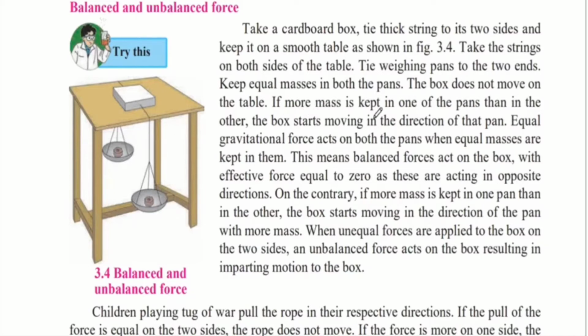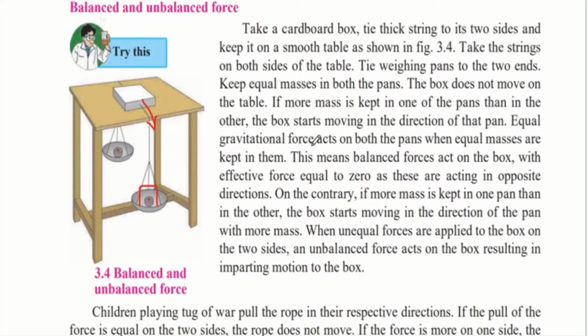If more mass is kept in one of the pans than in the other, the box starts moving in the direction of that pan. So, suppose we increase the mass in this pan and we kept more mass as compared to the other pan. In the other pan, we do not increase the mass, but in this pan, we will keep another object or we'll make it more heavier. So, when we do this, we will observe that this box will slide towards the direction of that pan because the heavy weight pulled the box in this direction.